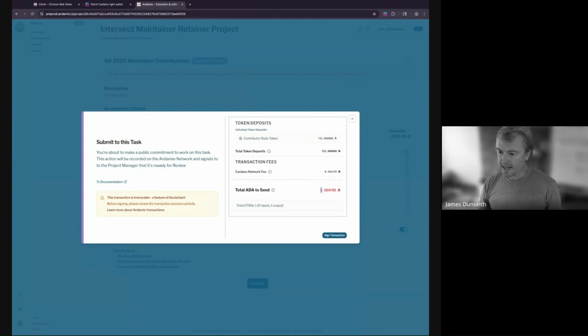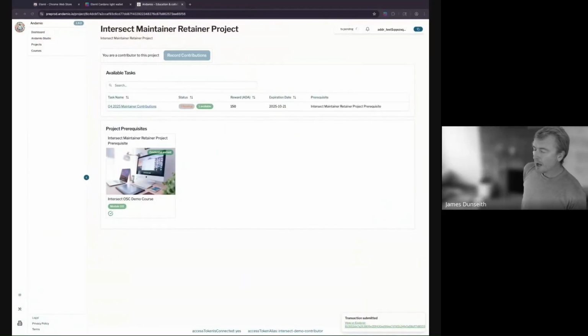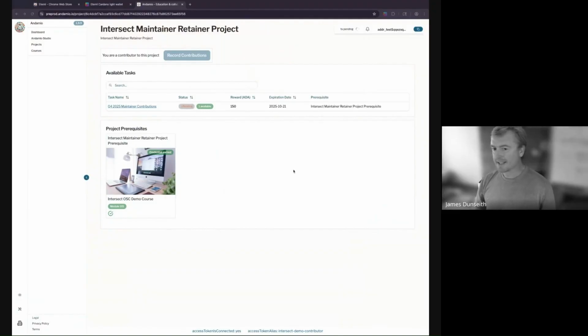I'll sign this transaction. Now this goes on chain, but not all of my text goes on chain. Okay, so yes, I just typed in some evidence. That gets stored in the Andamio database.